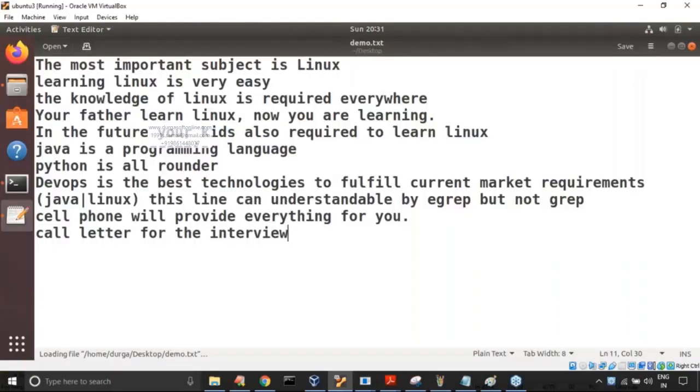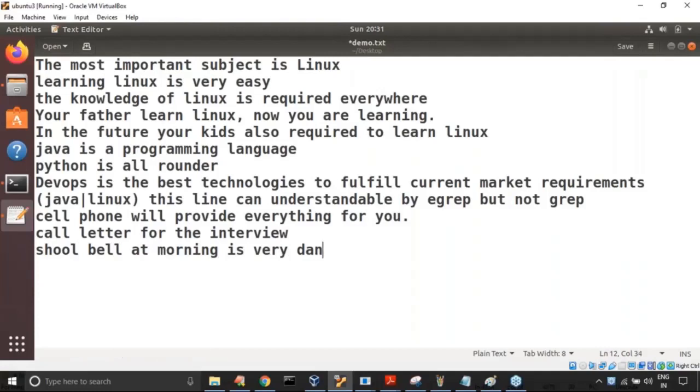Okay, sir, here school bell. School bell at morning is very dangerous. A school bell ring at morning is irritating, like anything irritating.